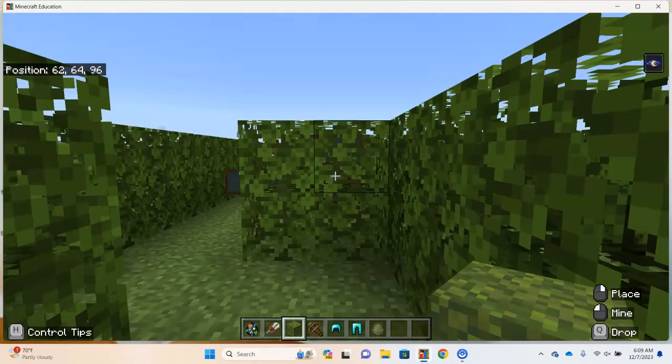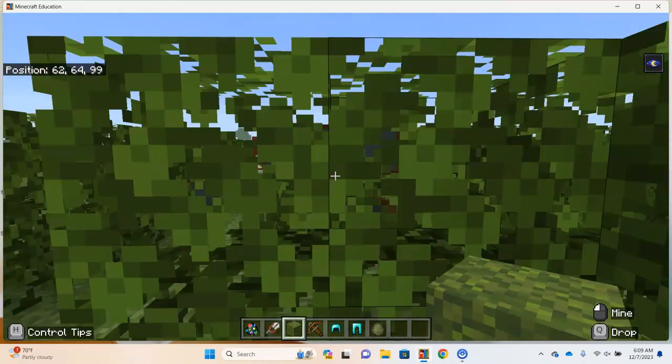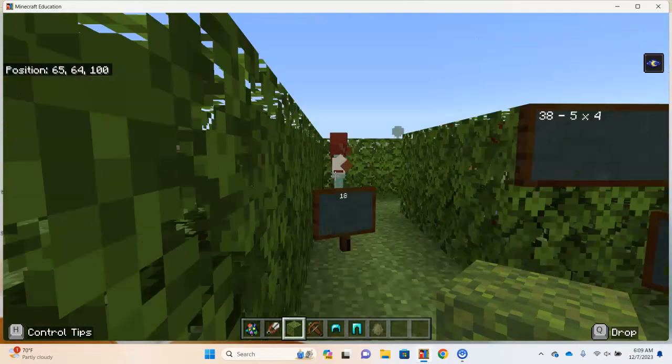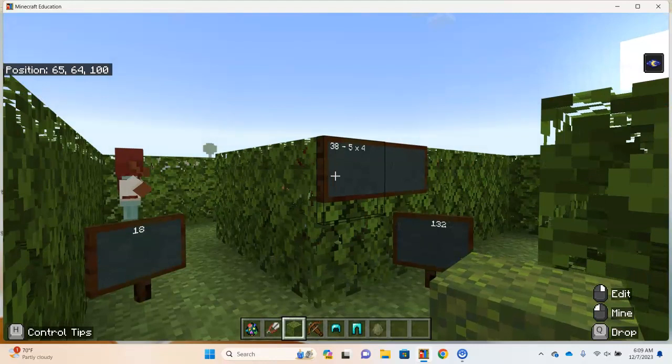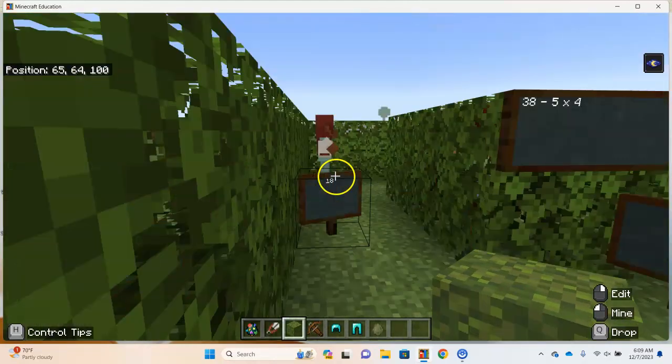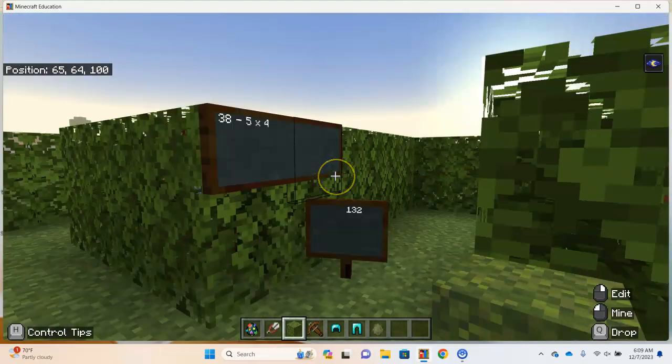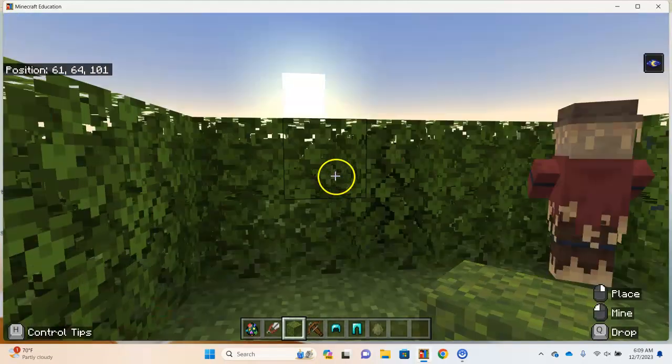Like I said, I would love to demonstrate those practice problems, but my processor is just not letting me do that right now while I record. Our first math problem: 38 minus 5 times 4. 5 times 4 comes first, 20. 38 minus 20 is 18. So I should go that way, but for purposes of demonstrating the gameplay, I'm going to go this way.